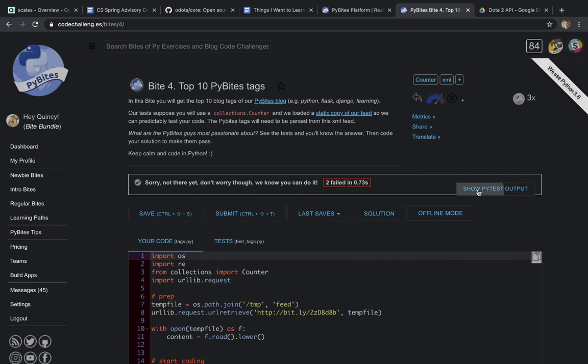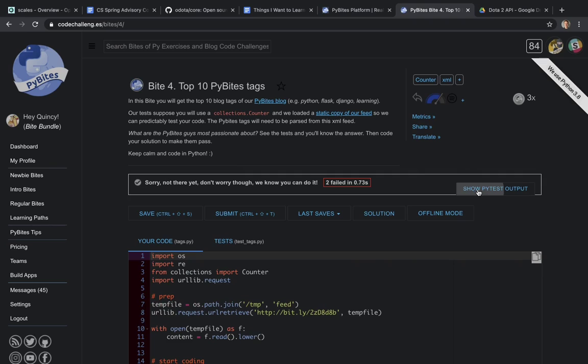JSON's a method of organizing data that looks a lot like a Python dictionary. JSON stands for JavaScript Object Notation, and it's very popular. It's easy to read, easy to work with. It's much more popular these days than XML, I think, but this is a really cool PyBite nonetheless because it teaches me something brand new, which is XML. Like I don't think I've ever worked with XML in my life. And so I got to learn about that.